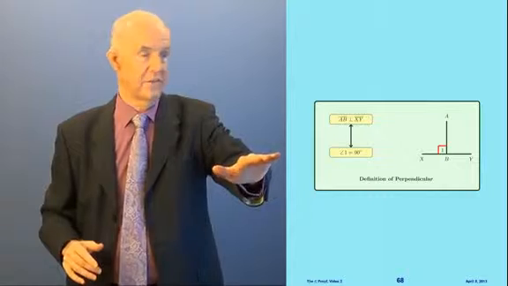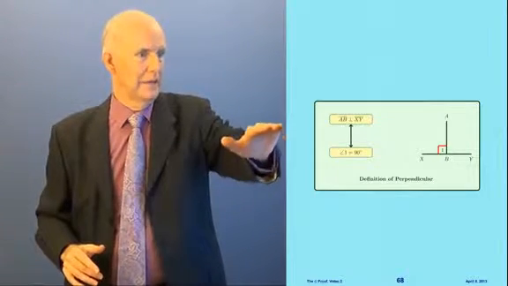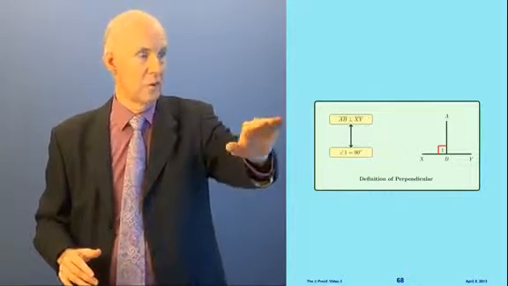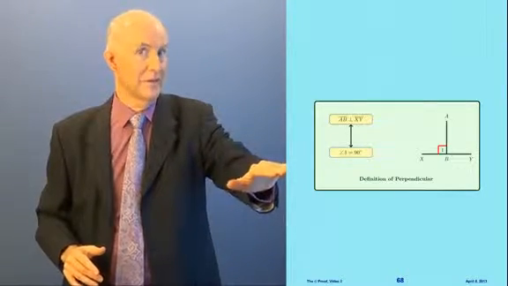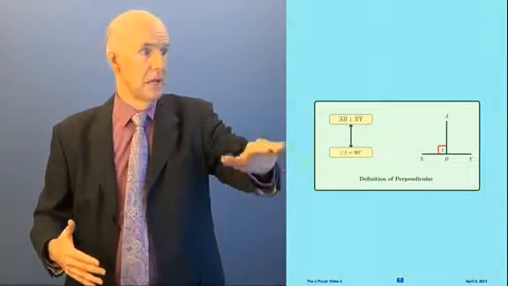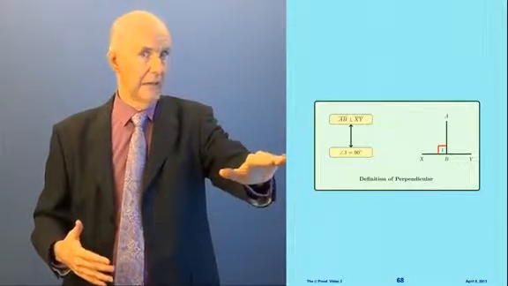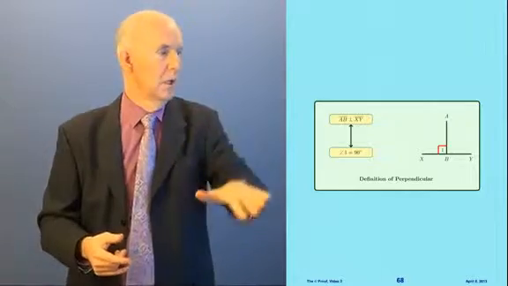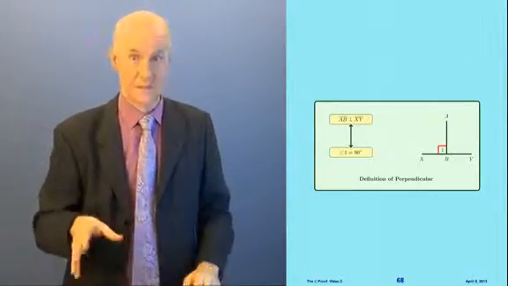Now, here's how the rule will appear when we use it in proofs. Here's the very same diagram. The statement up above says AB is perpendicular to XY, and this statement down here says angle 1 equals 90 degrees. If I have this, I can get that. Also, if I have this, I can get that. We won't be going backwards on this rule in these videos, but it does work both ways.